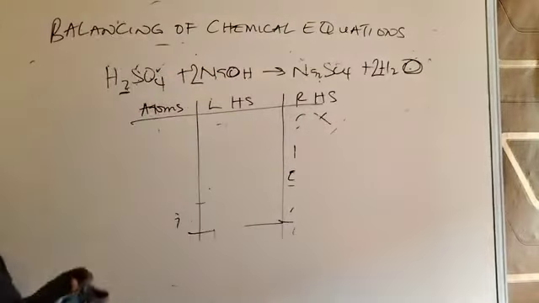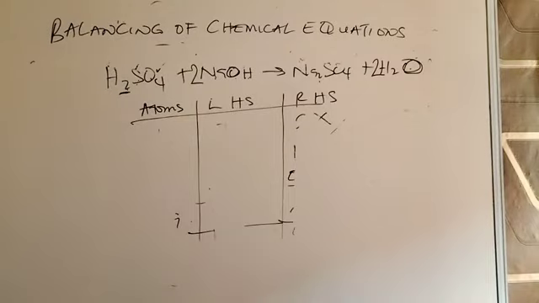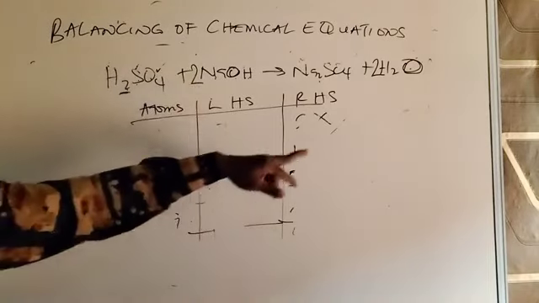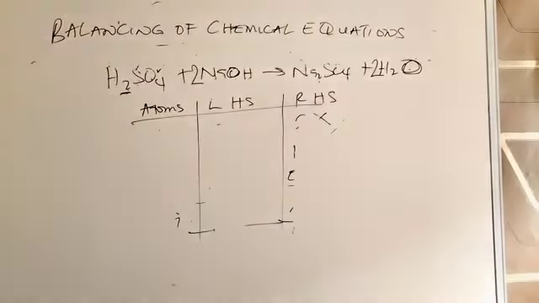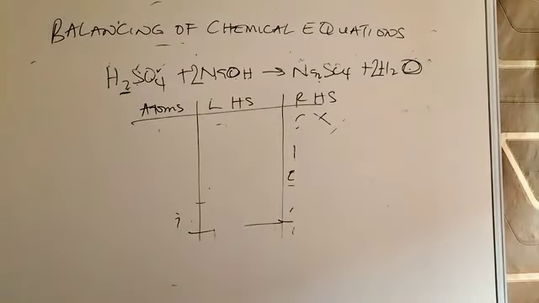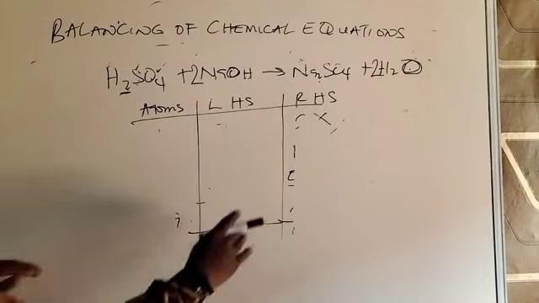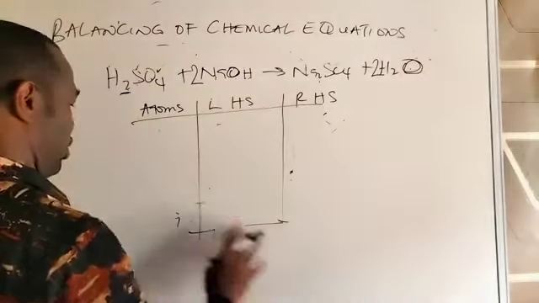Okay, let's check it again. We have put some coefficients here. I put 2 in front here and put 2 in front there. So let's cross check the equation once more. Let's list the atoms again and then do the check.